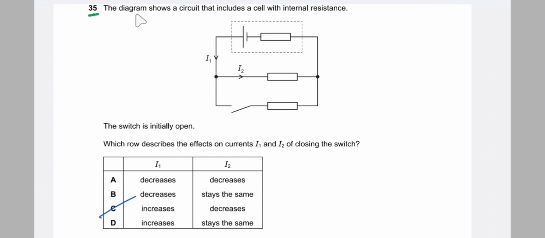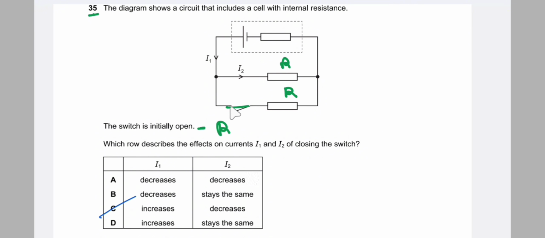Number 35. The diagram shows a circuit that includes a cell with internal resistance. So this is the circuit. The switch is initially open. Describe the effect on currents I1 and I2 of closing the switch. If we consider the resistance of the two resistors as R, then initially when the switch is open, the resistance is R.